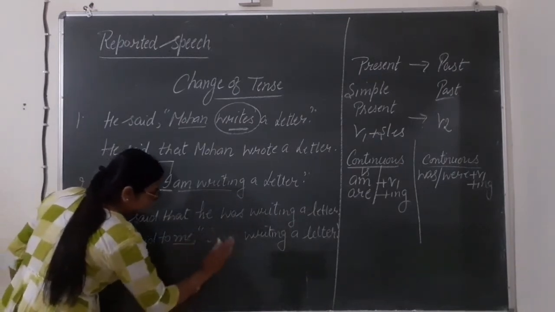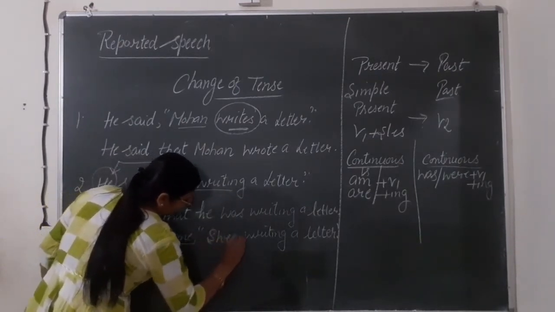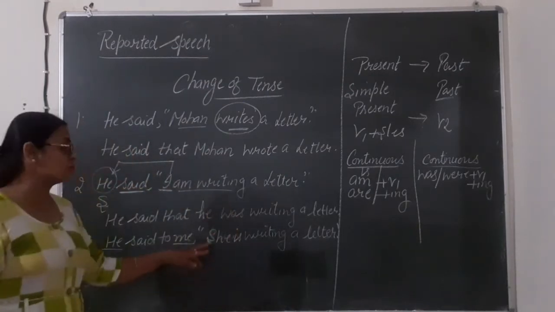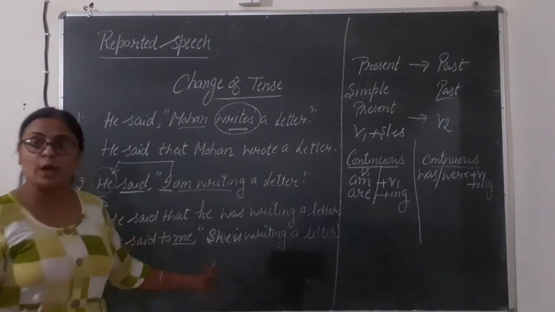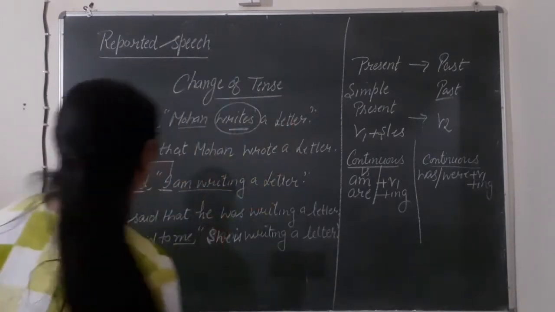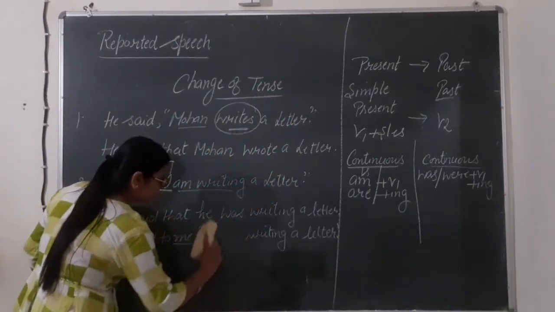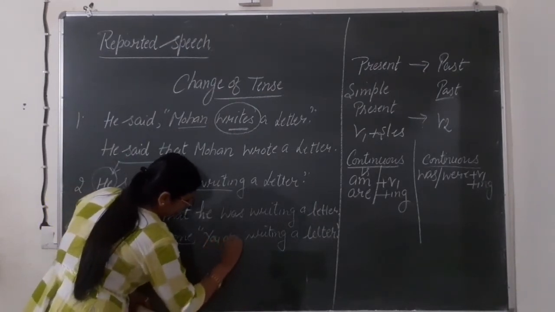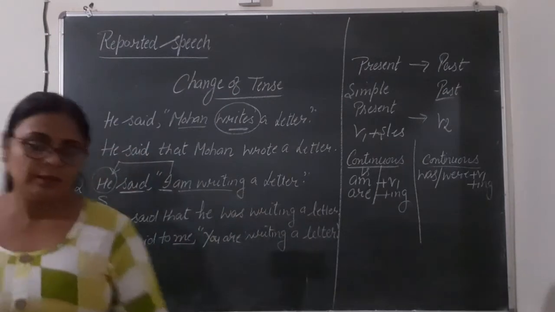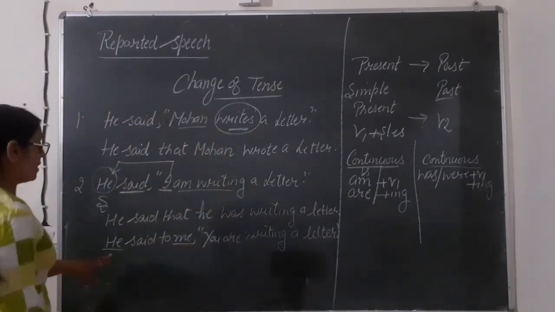Let me change this here. She is writing. So that you can come to know how to change she or he, or if I am writing here you are, then how you will change that according to your object. Let me write here you are. You are writing a letter. How we will change this?